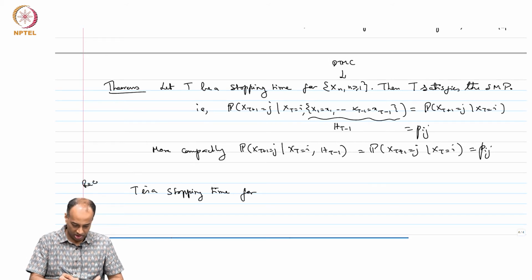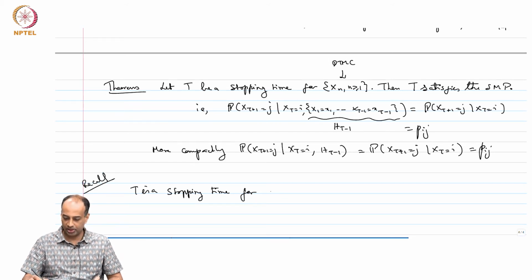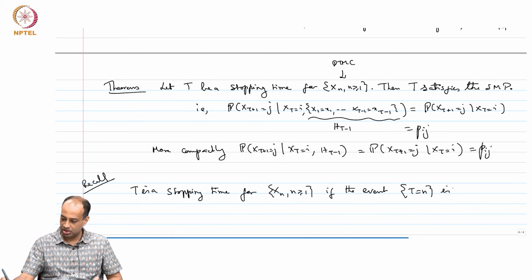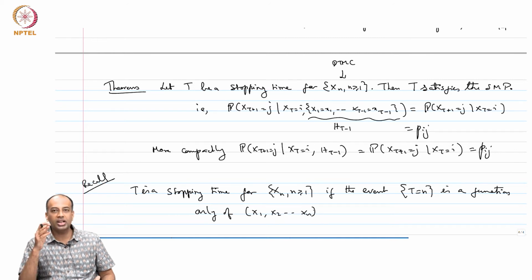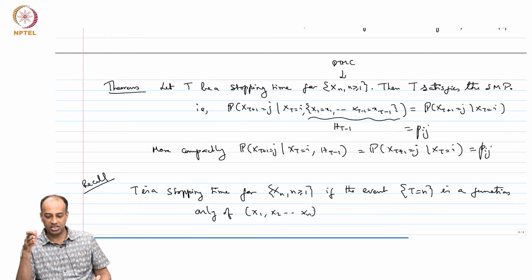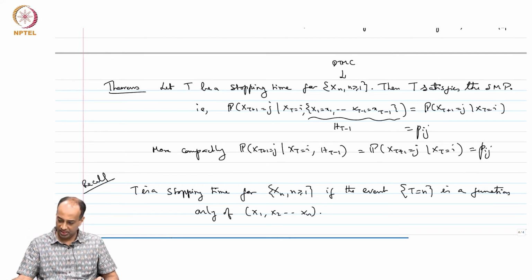Recall, T is a stopping time for X_n if the event T equals n is a function only of X_1, X_2, dot dot dot, X_n. So, looking at my first n random variables, I should be able to decide whether I stop at n or not. Okay. More precisely,